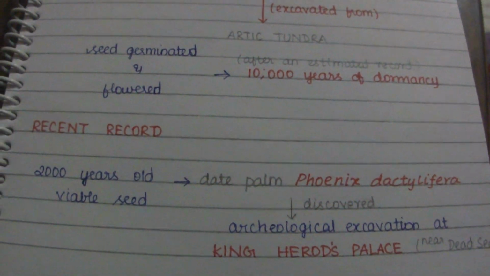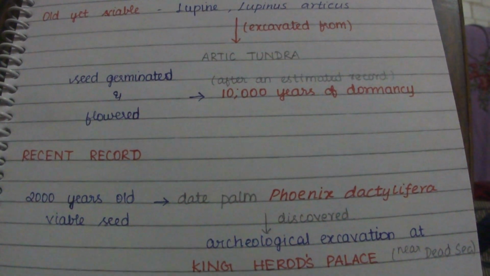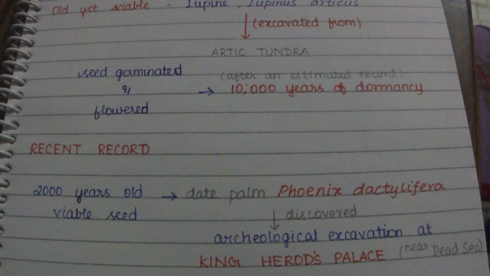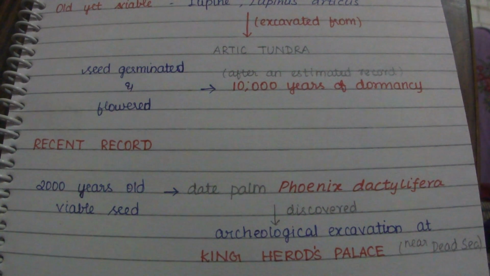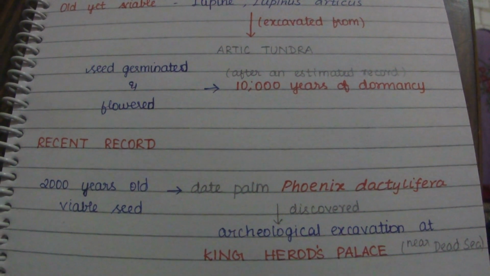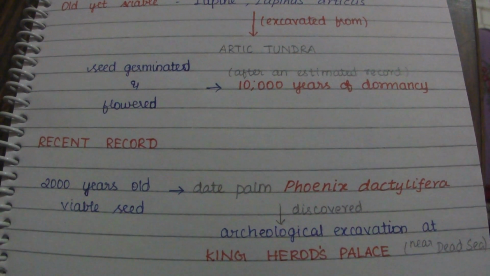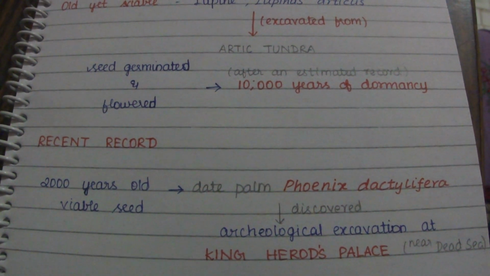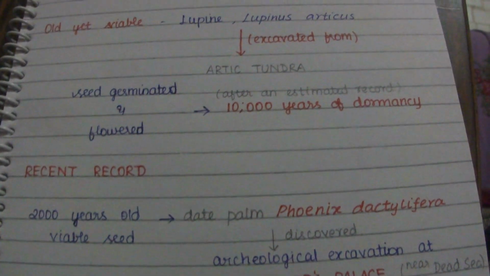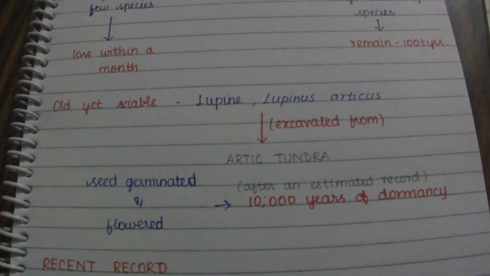The recent record is a 2000 year old viable seed of date palm, Phoenix dactylifera, discovered during an archaeological excavation at King Herod's palace, near the Dead Sea. So this is for seed.